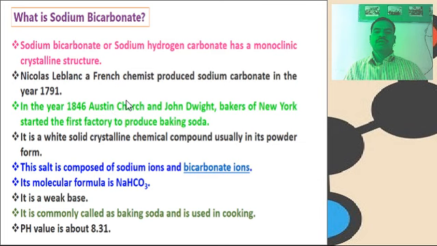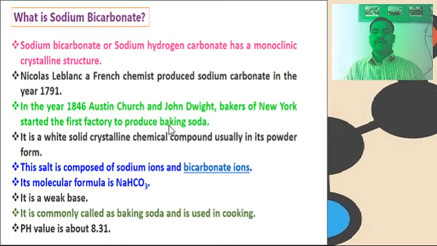Here, the molecular formula of sodium bicarbonate is NaHCO3. And what is sodium bicarbonate? Sodium bicarbonate or sodium hydrogen carbonate has a monoclinic crystalline structure. Nicolas Leblanc, a French chemist, produced sodium carbonate in the year 1791.